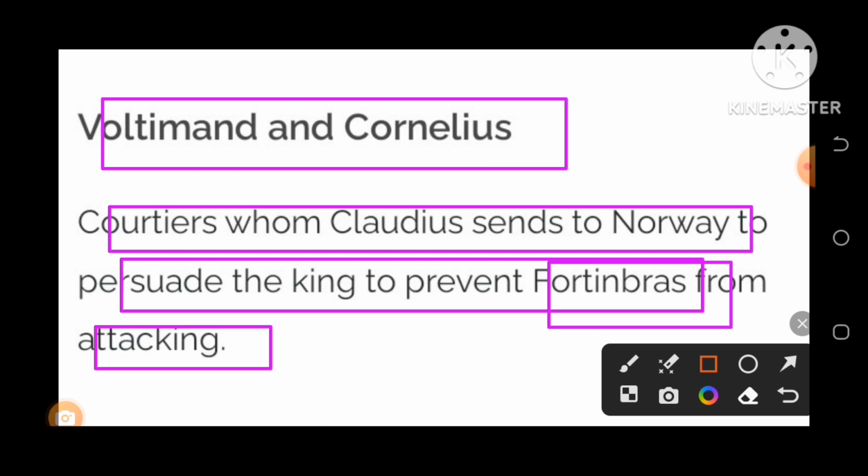Prince Hamlet's father, King Hamlet, in the Battle of Norway, killed his father, King Fortinbras. So to avenge that, it was supposed he is going to attack Denmark. So Claudius sent both Voltimand and Cornelius, the most sincere courtiers, to persuade Fortinbras not to attack Denmark.